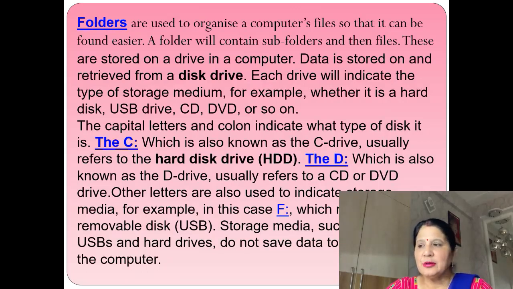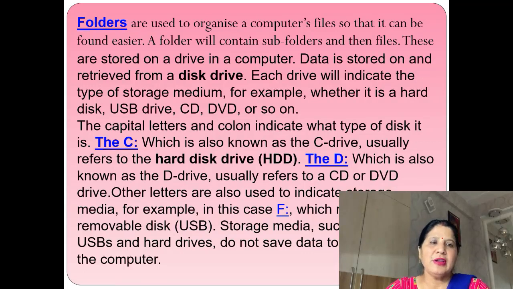Suppose the capital letter C is here, it is also known as the C drive. It usually refers to the hard disk, HDD, hard disk drive, which is built into the computer system. D drive usually shows a CD or DVD drive.